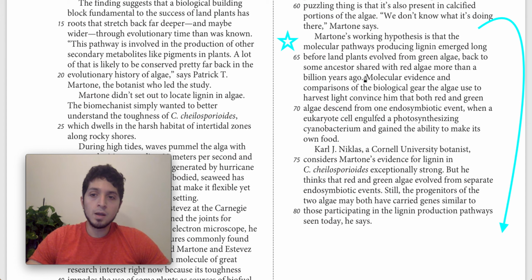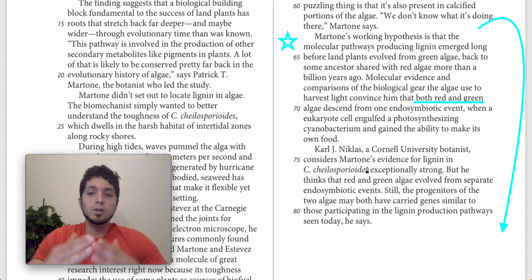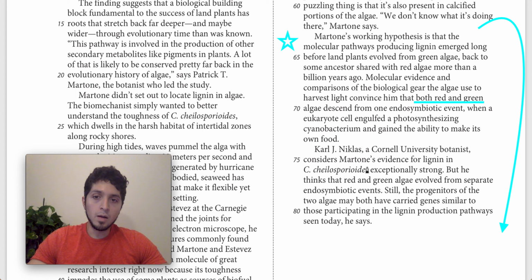common ancestor. And then he says molecular evidence and comparisons of the biological gear the algae used to harvest light convince him that both red and green algae descend from one endosymbiotic event when a eukaryote cell engulfed the photosynthesizing cyanobacterium and gained the ability to make its own food. So then he's basically saying that red and green algae descend from a single endosymbiotic event where a eukaryote cell engulfed the photosynthesizing cyanobacterium, and that was the event. And then from there, the pathways for lignin production evolved, and then red and green algae split, and then we ended up with the species we have today.